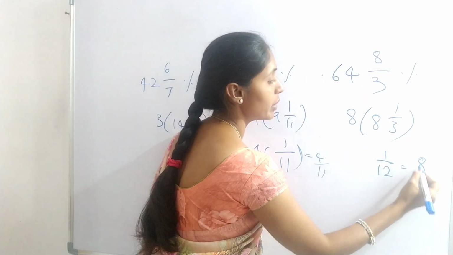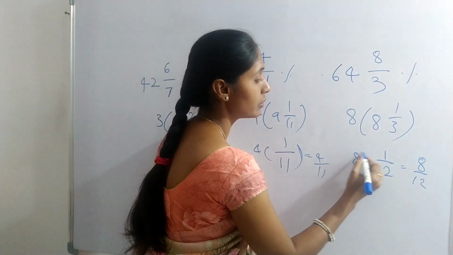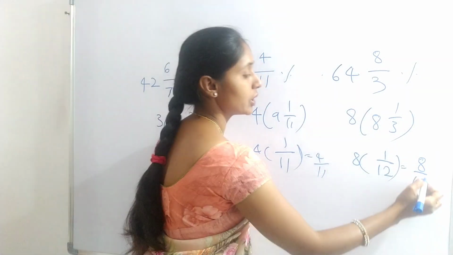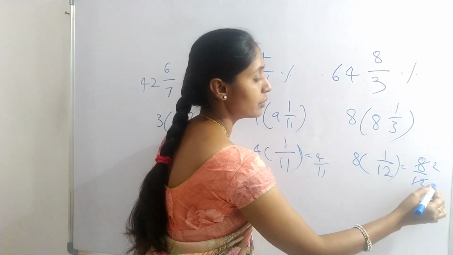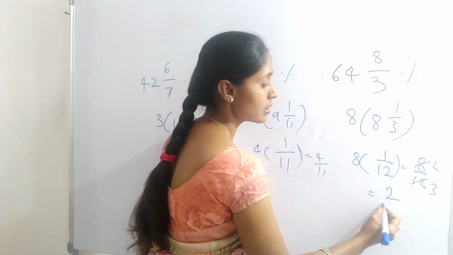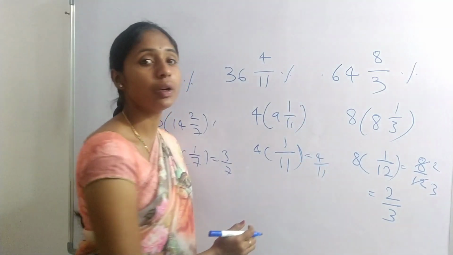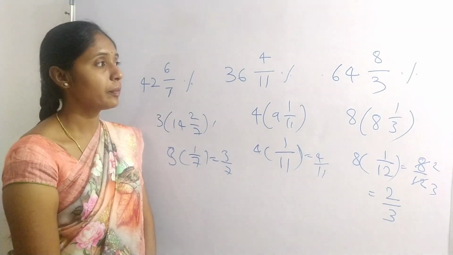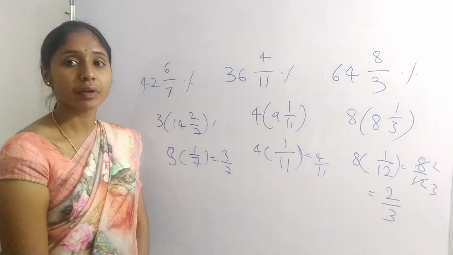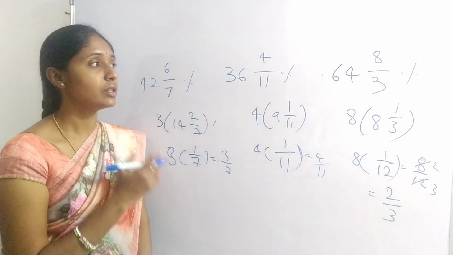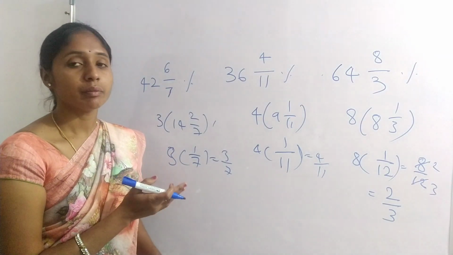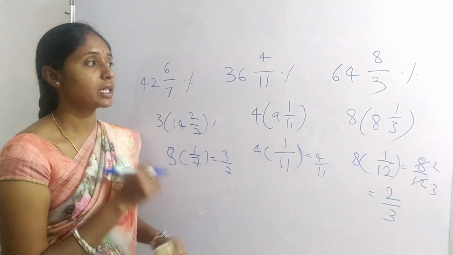This is 8 by 12, 8 into 1 by 12. This is 4 2s are 4 3s. We can write it as 2 by 3 as the fractional value of the 64 8 by 3 value. This is the way of converting percentage values into fractional values.